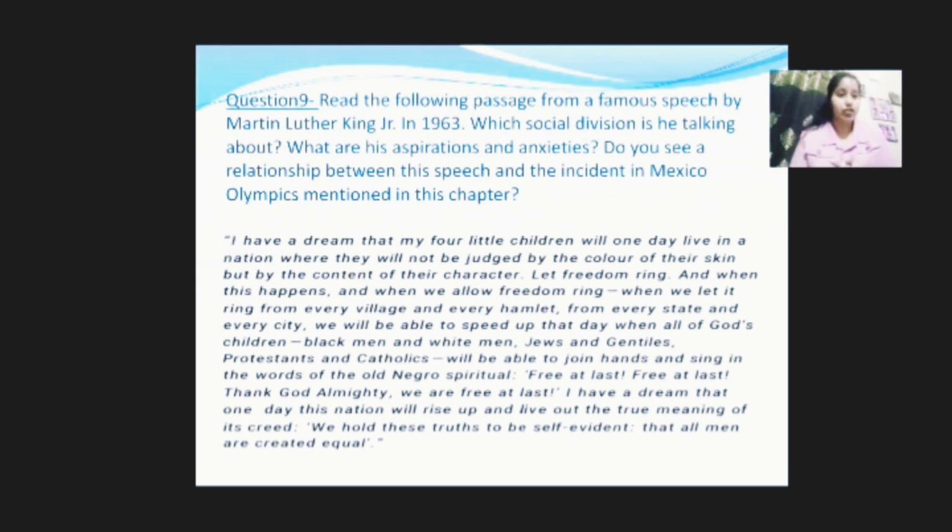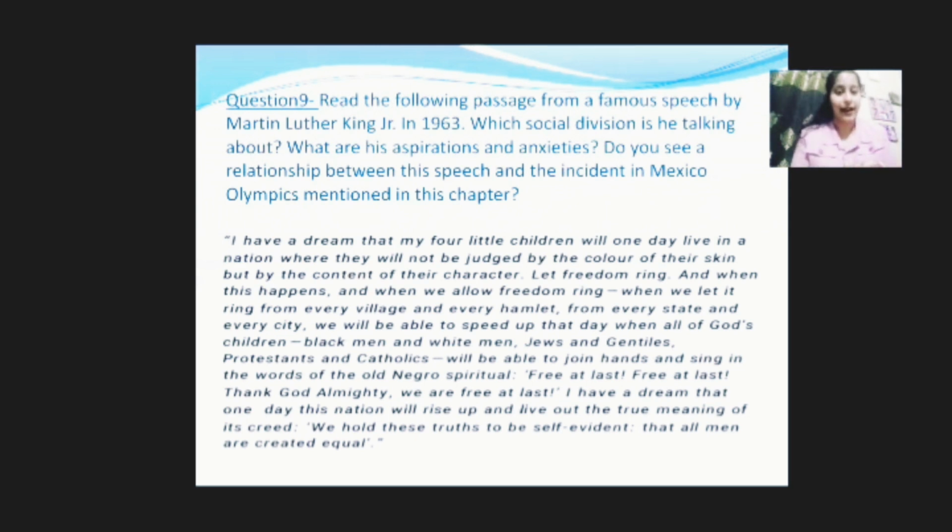If you have studied the chapter, you must have read the first story on the first page that was of an incident that took place during the Mexico Olympics. So you can relate this passage to that and you have to tell if this is relatable or not. Does it have a relationship with that Mexico incident or not?